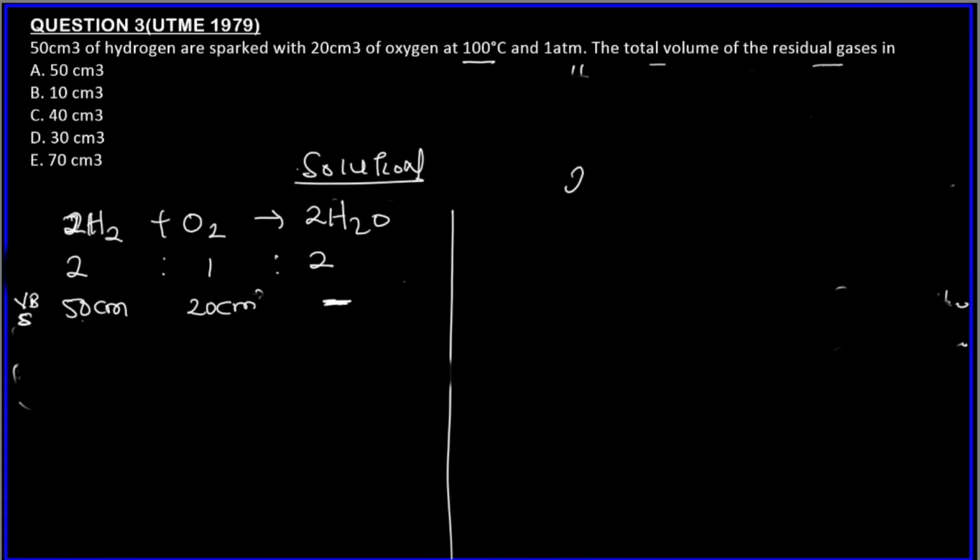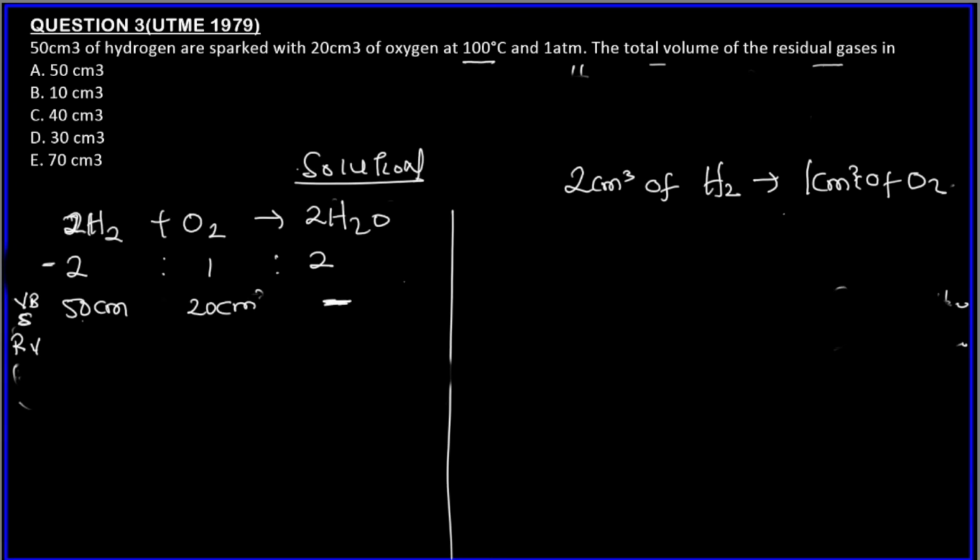We say since 2 centimeter cube of hydrogen gas reacts with 1 centimeter cube of oxygen gas from Gay-Lussac's law, this 2 centimeter cube reacts with 1 centimeter cube. So since we know that this is the limiting reagent, we want to look for the reacting volumes, that means the volume of this that reacted with this one.